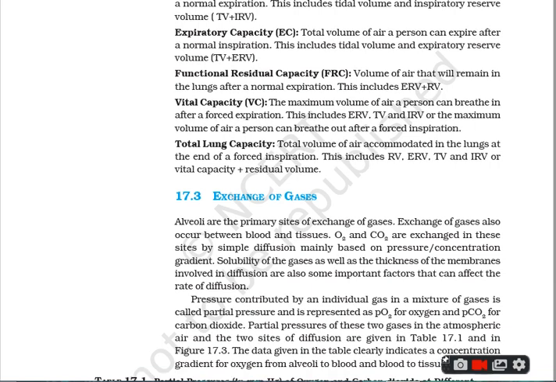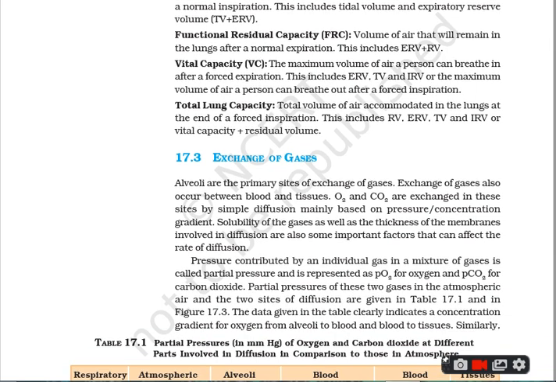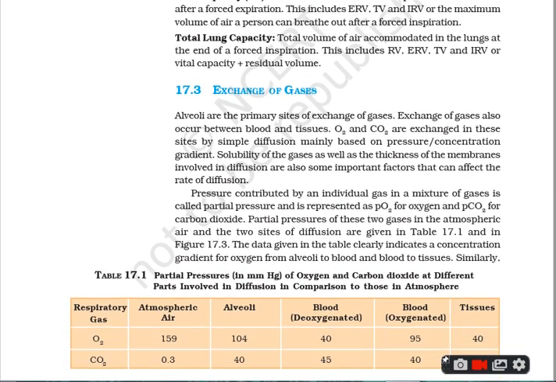Now what is a partial pressure? Partial pressure is the pressure of the individual gas. Here you can see in the table the partial pressure in mm of Hg of oxygen and carbon dioxide at different parts involved in the diffusion in comparison to those in the atmosphere.